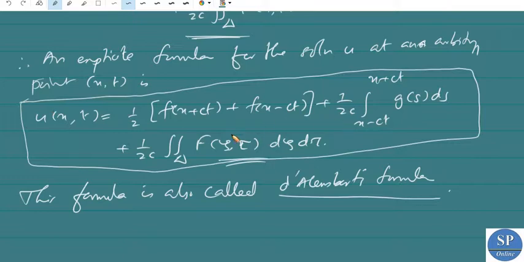If capital F equals 0, then we have the D'Alembert's formula for the homogeneous case actually.